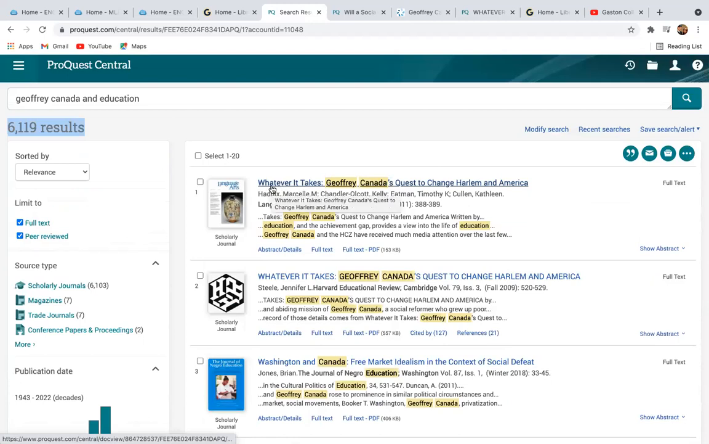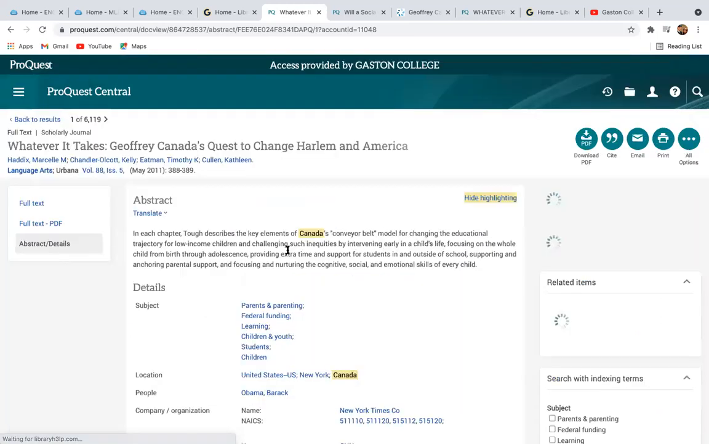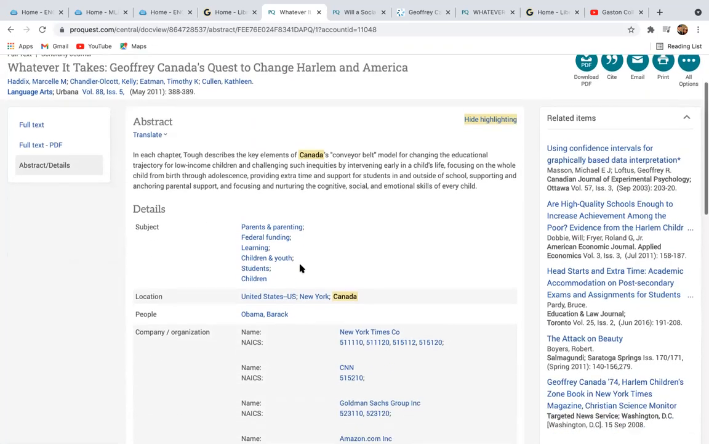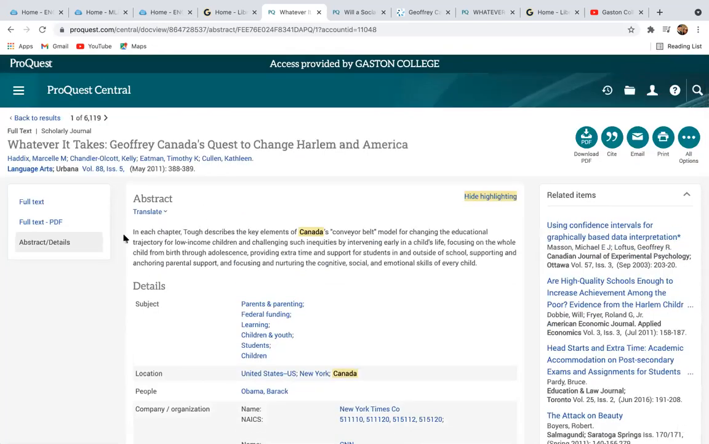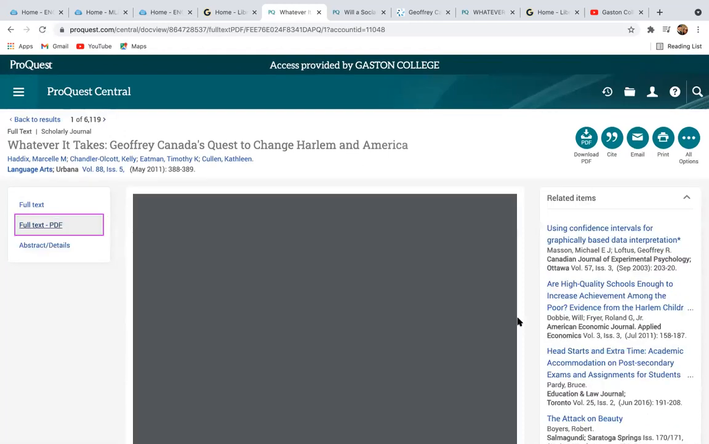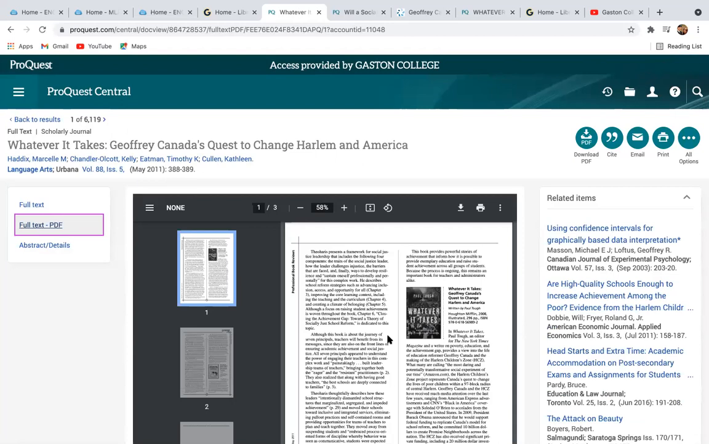However, this title, Whatever It Takes, Geoffrey Canada's Quest to Change Harlem in America, that's definitely something that could prove to be useful. So I'm going to go to abstract details. And then I can read a short little summary here that can help me see if this is actually going to be meaningful. For me, it is. So I'm going to click on full text. And then I have the entire article here.